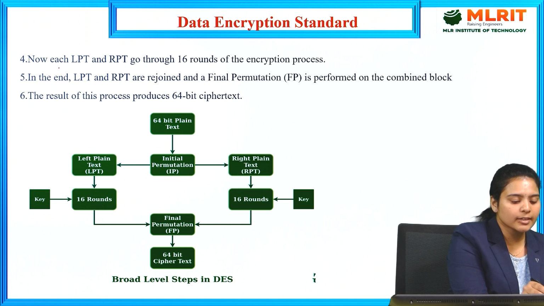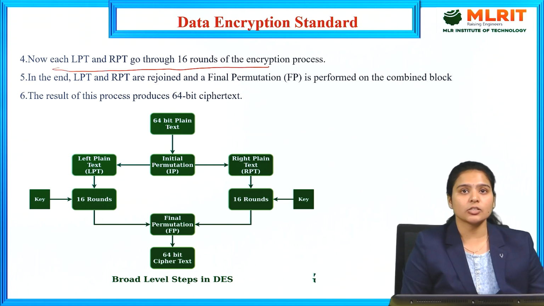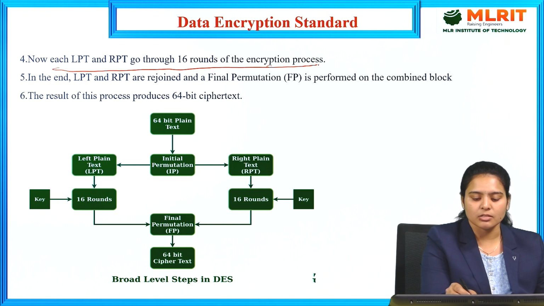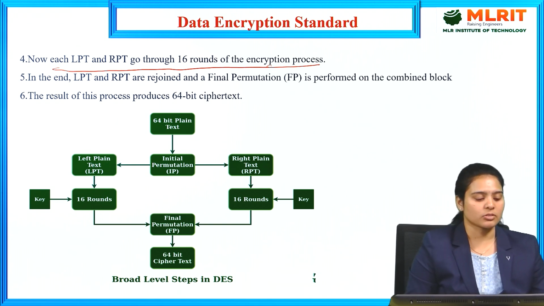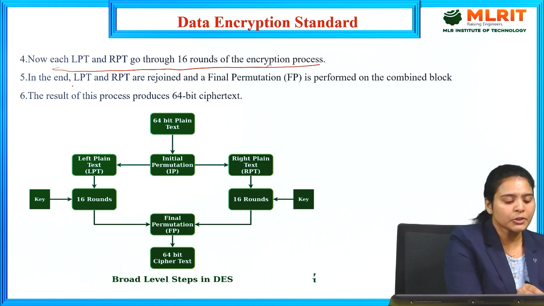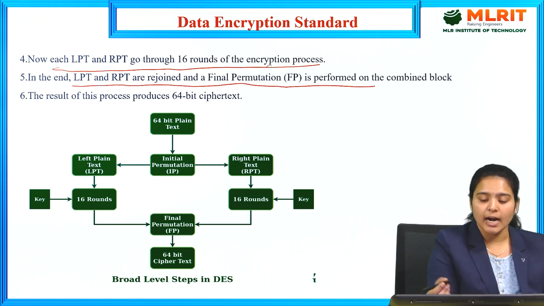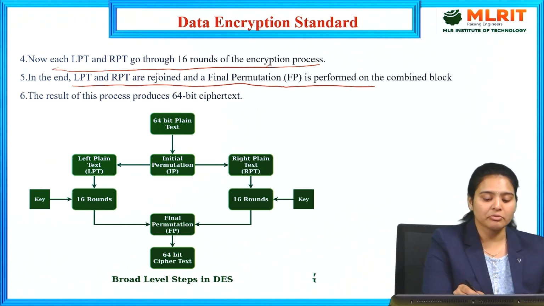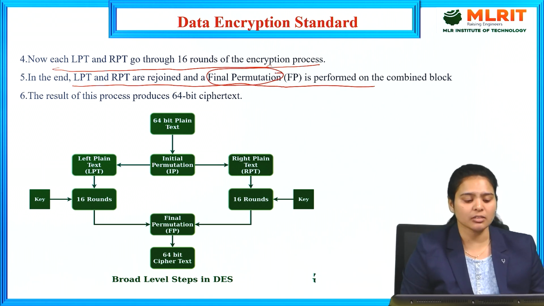So here, now each left process and the right process goes through the 16 rounds of the encryption process. Means there will be 16 rounds of encryption process. In these 16 rounds, we need to take the left side and the right side, which should be rejoined until we get the final permutation. While we are getting the final permutation, we need to perform from K1 to K16 rounds.